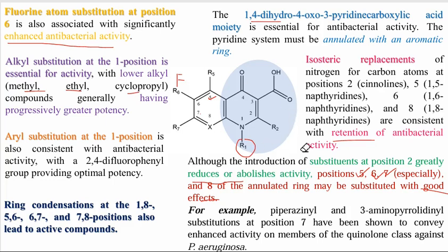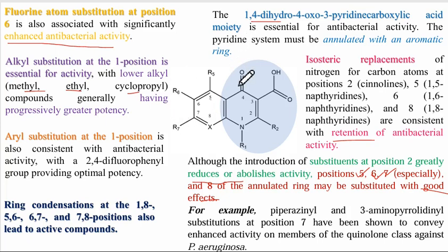Aryl substitution at one position is also consistent with the antibacterial activity, which will give the optimal potency. Now, if there is a ring condensation, what do you mean by ring condensation? Fusion at 1,8, 6,7, or the 7,8 position. Like if there is some ring here, some ring here, or some kind of ring here, this will lead to the active compounds. So the example we have is ciprofloxacin, wherein the piperazine ring is attached.